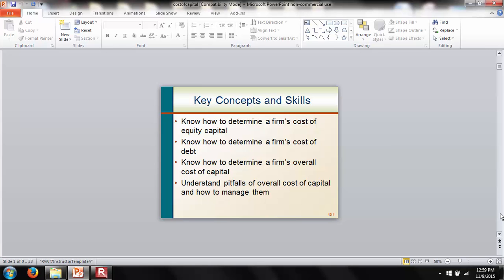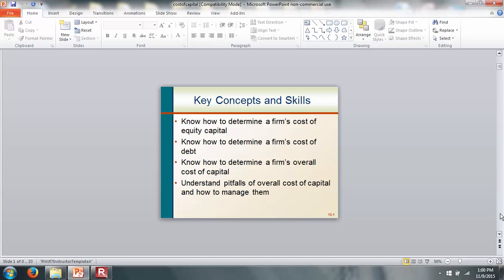Walmart as a company might have different types of securities. It has bonds outstanding, it has stocks outstanding, it might have preferred stock outstanding, and so on. From portfolio theory we know that we can find the weight of each security. In the case of a company like Walmart, we want to figure out the fraction of that security as far as the company's overall value is concerned, and then we look at the after-tax cost of that security.